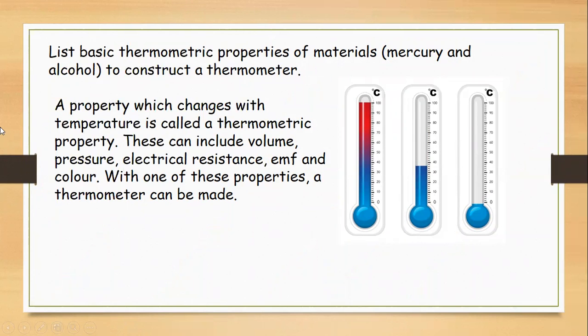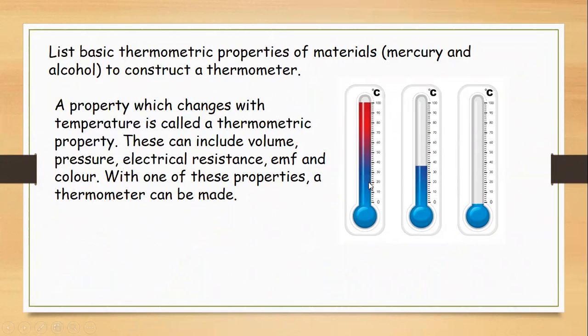For example, alcohol and mercury. To construct a thermometer means that if we are going to construct a thermometer, inside the thermometer a liquid is used. So which liquid is appropriate? Now, a property which changes with temperature is called the thermometric property.